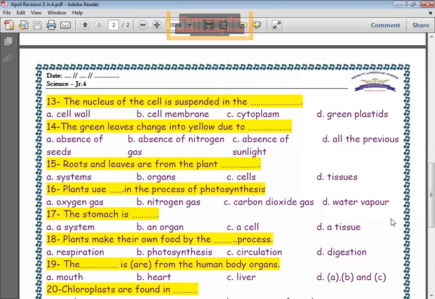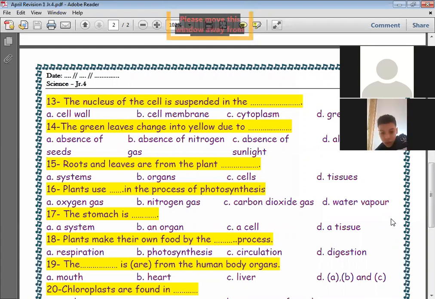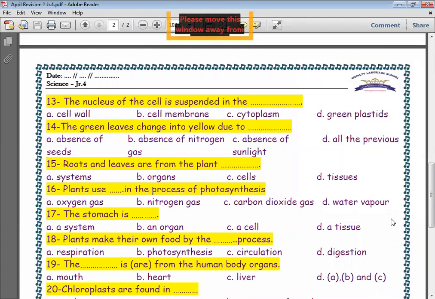Okay, Junior 4, any question? Okay, I will ask. The photosynthesis process happens in which parts of the plant?